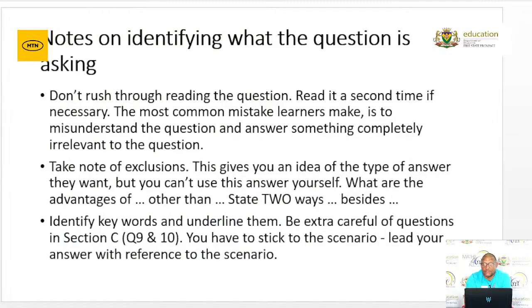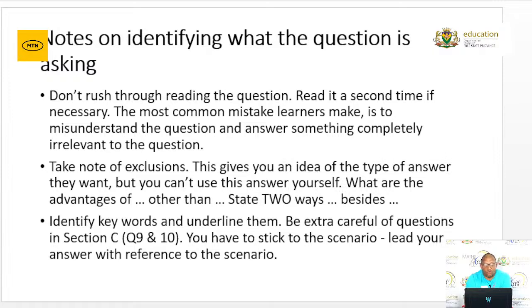Please, please, please, don't rush through reading the question. Read it a second time if necessary. The most common mistake learners make is to misunderstand the question and answer something completely irrelevant to the question. Please don't rush through the questions. Read, even if it's a second time or a third time, just to make sure that you understand the question.